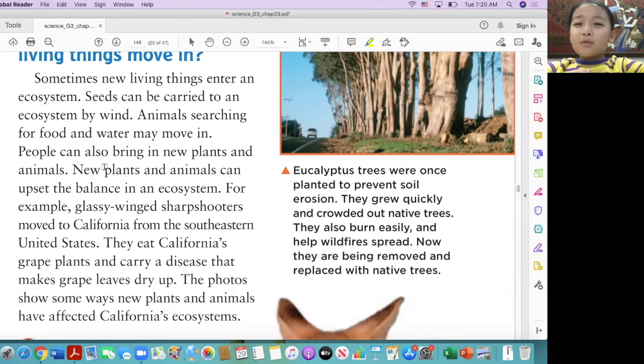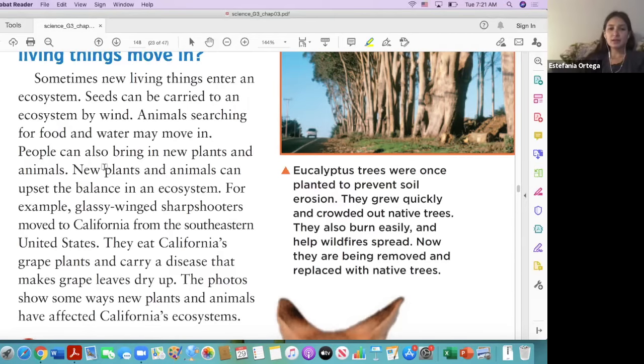New plants and animals can upset the balance of the ecosystem. For example, glassy-winged sharpshooters moved to California from the southeastern United States. They eat California's grape plants and carry a disease that makes grape leaves dry up. The photo shows many ways new plants and animals have affected California's ecosystem.